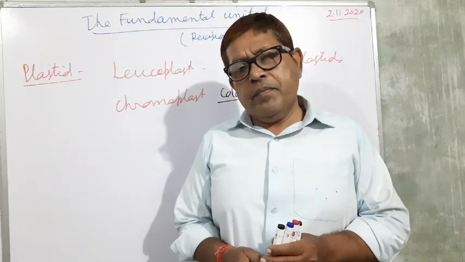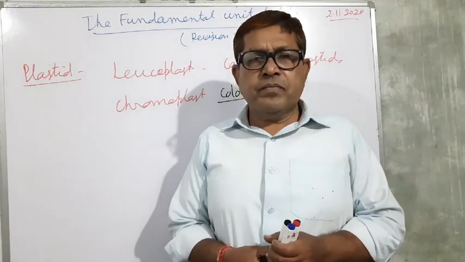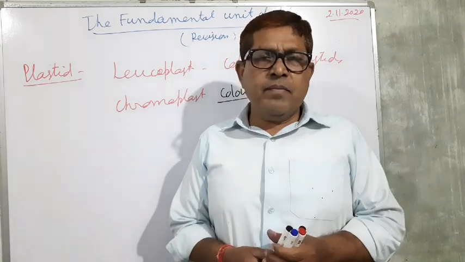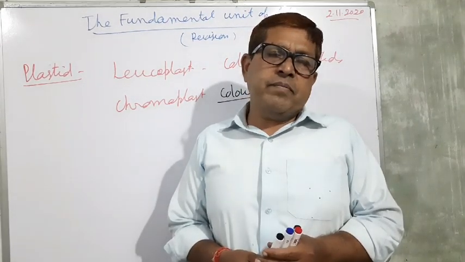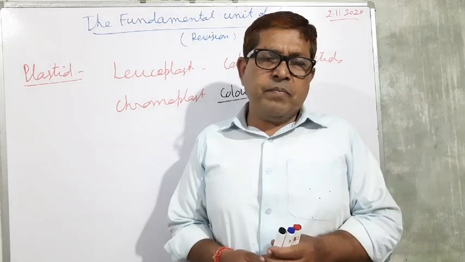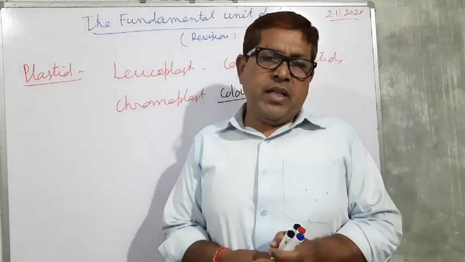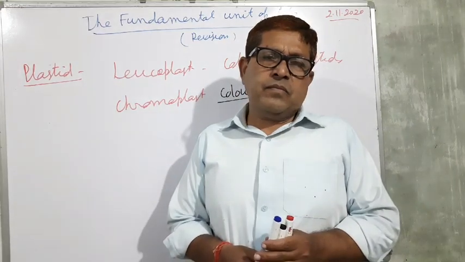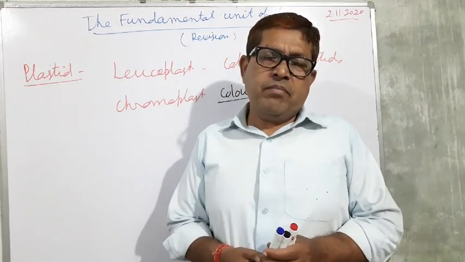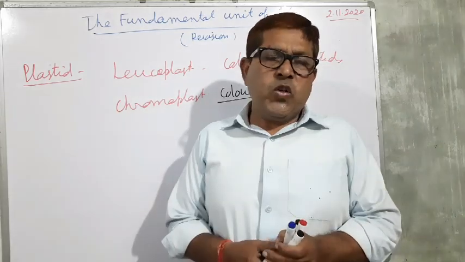In the same way, the mango is green in color, which has chloroplast, and then the chloroplast is changed into another color, so this is the chromoplast.